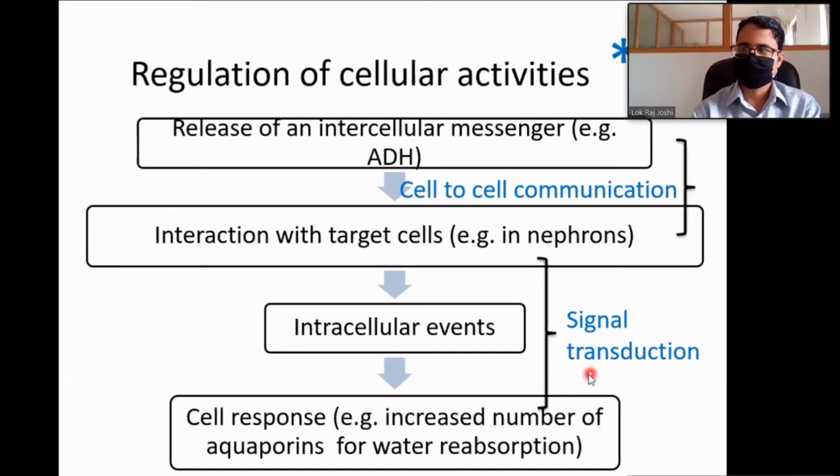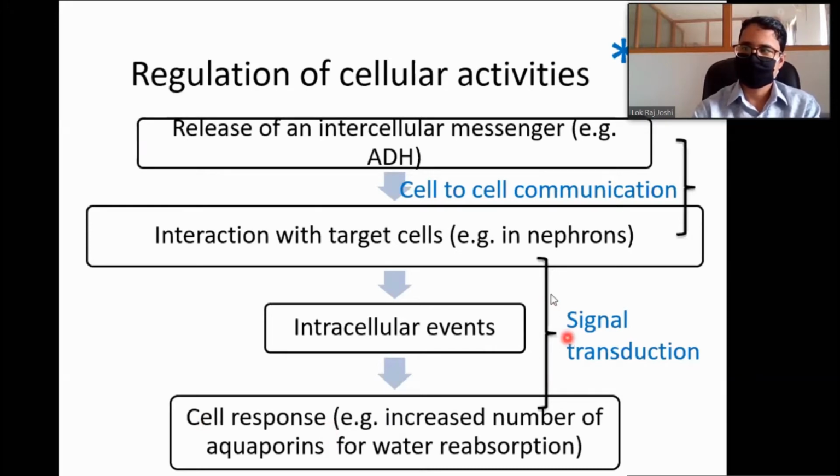You already know it. The main idea is that one component is cell-to-cell communication through the messenger hormone. Another component is that once the hormone interacts with the target cell, there are events inside the cell finally leading to some cell response. This cell response determines, or is the same as, the function of the cells or the target tissue. We are calling it cell response here.